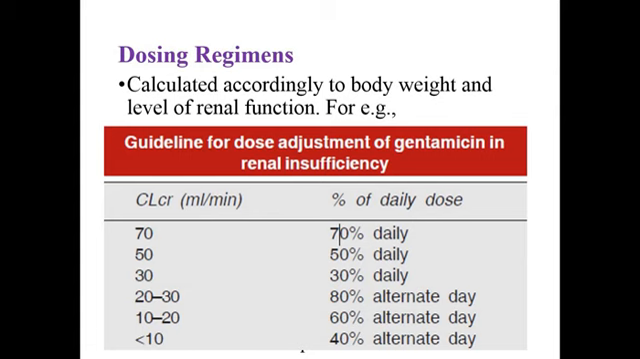If the patient has renal insufficiency, dose adjustment is needed for aminoglycosides. Here you can see in the figure the dose adjustment for gentamicin recommended for renal insufficiency. For example, for a patient with a clearance value of 30 ml per minute, the gentamicin dose is given as 30% of the daily dose. Similarly, if the clearance value is less than 10, 40% of the gentamicin dose is given on an alternate-day basis.